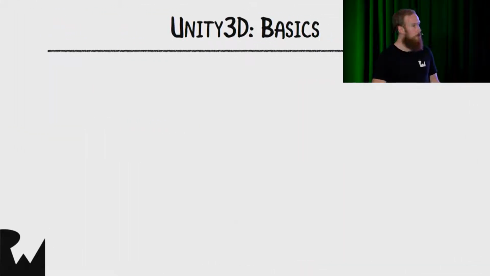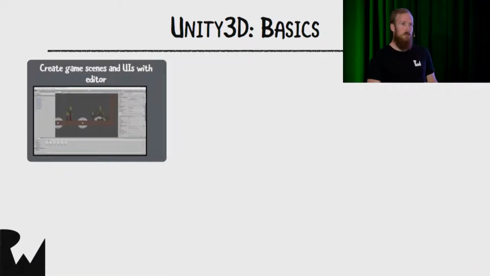So let's run through some quick basics on how to use Unity. You've got something called the Unity editor, which is hopefully what you guys have already launched and checked works. And that's where you do all your visual editing. You set up things called scenes, which are kind of like levels for your games. And in those scenes, you create game objects and you attach scripts and components to your game objects and structure your game using that editor. You can also use it to hook things up and set references between different objects.